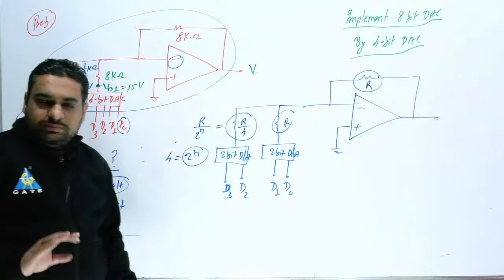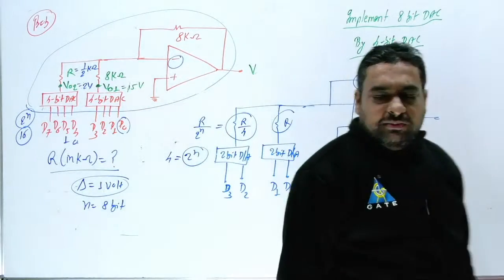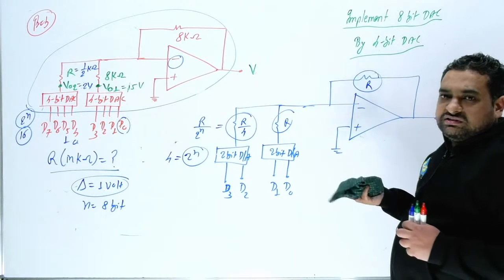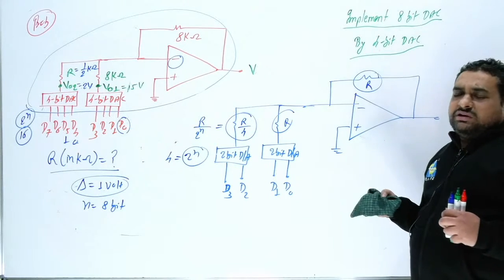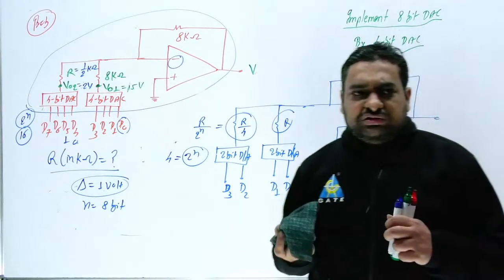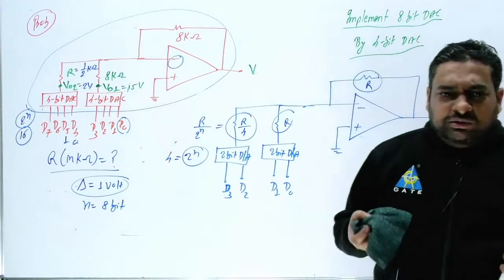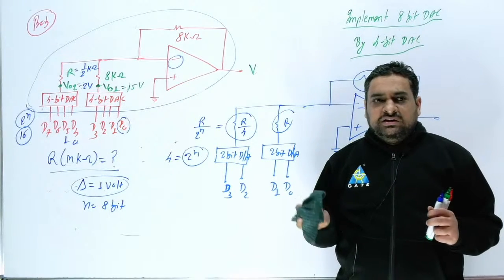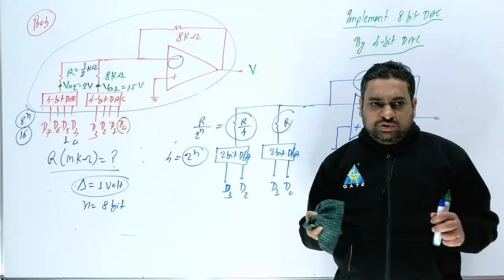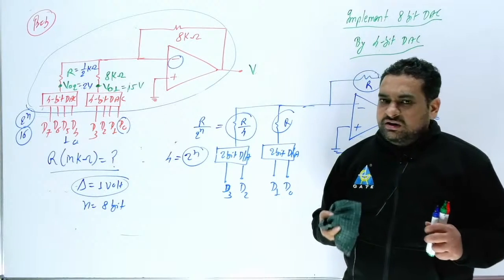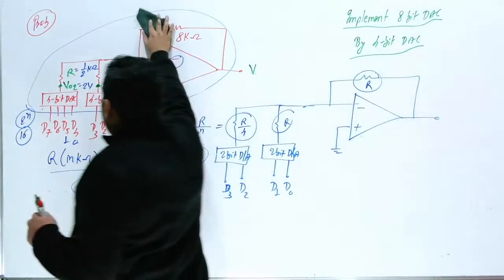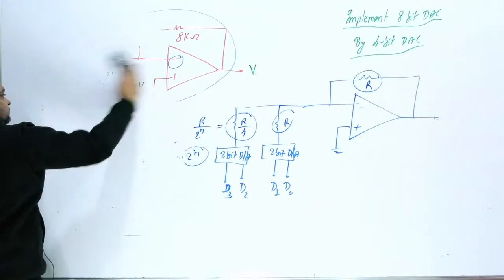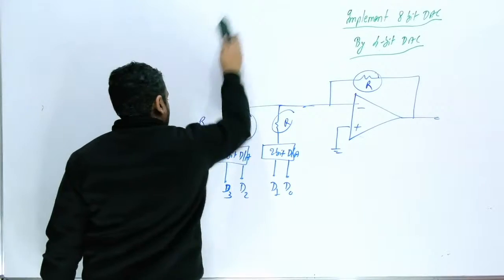DAC is clear to all of you. So these 4 categories of question can be framed from the DAC. Now the next topic we are going to start is analog to digital converter. But if you ask me, sir, what is the more probable chance, will the examiner ask a question from either DAC or ADC? Definitely chances are more for ADC. You can say 2 years they will ask a question from ADC, 1 year they will ask a question from DAC. So now the next part I am going to start, that is ADC.